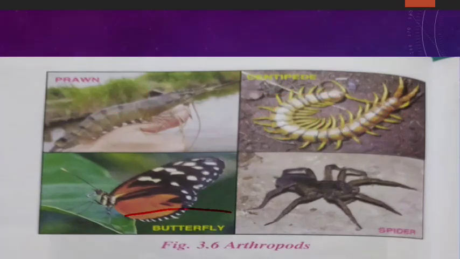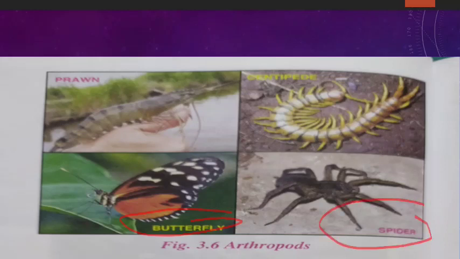And this is what? This is the butterfly. Clear? So butterfly belongs to which class? Insecta. Yes, very good. What is a special feature of class Insecta? In this, the body is divided into three regions: head, thorax and abdomen, and have three pairs of jointed legs. Clear? So in all Insecta, how many pairs of jointed legs are present? Three pairs. And head bears a pair of antennae or feelers and mouth parts.